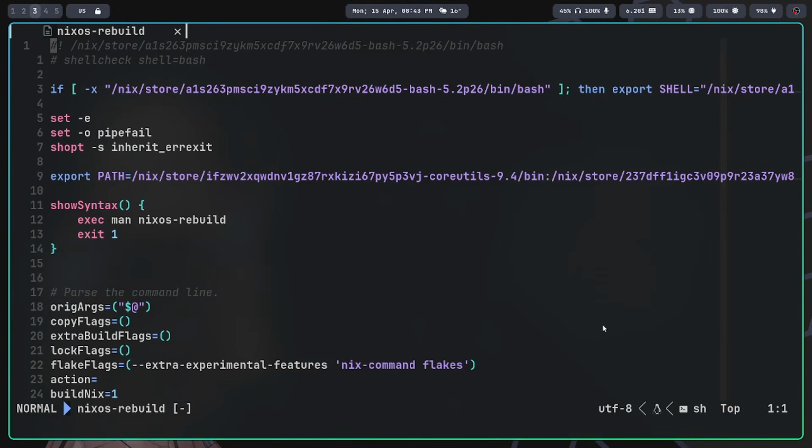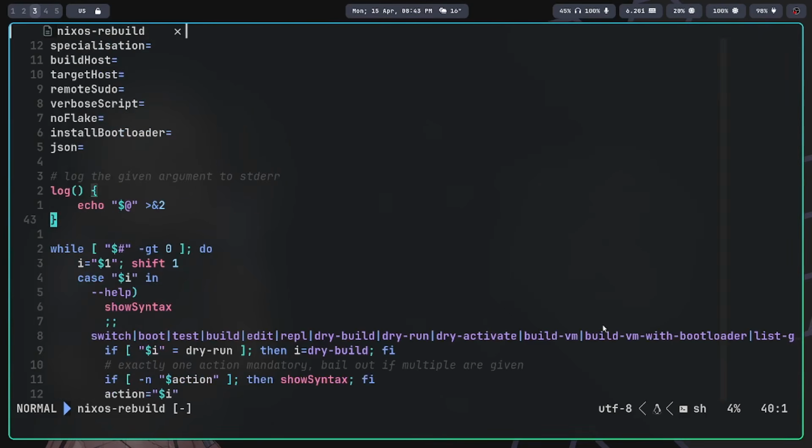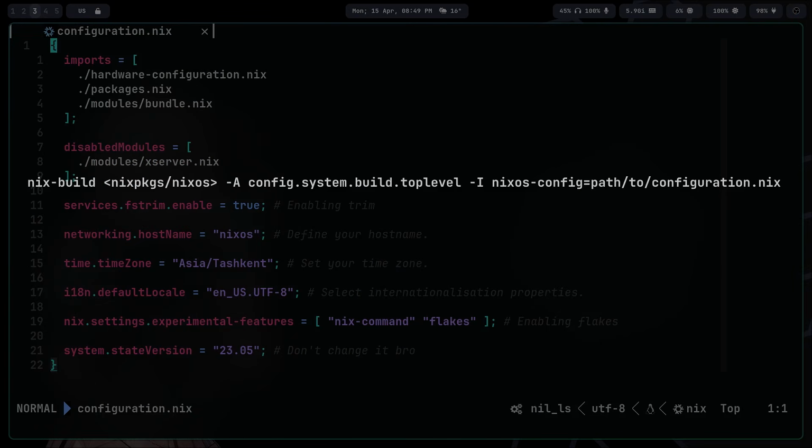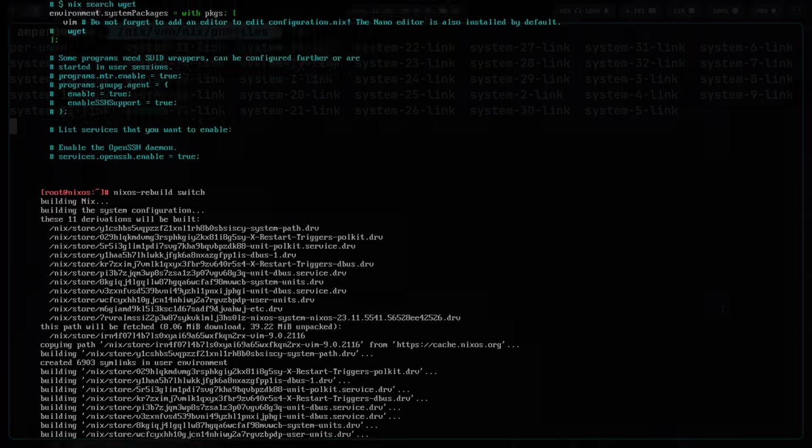But what exactly happens when we run the nixos-rebuild switch command? Essentially, it is a bash script. Its working process can be divided into 5 parts. First, using the nix build command, the configuration.nix file is revised. Necessary changes are detected, and packages that need to be installed are determined. Then the same command downloads and builds all the necessary packages.